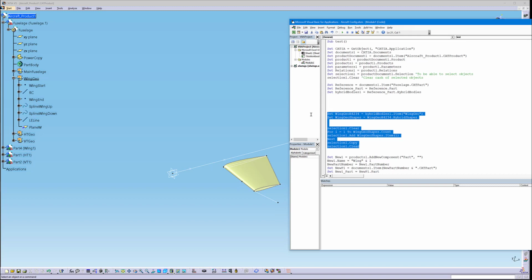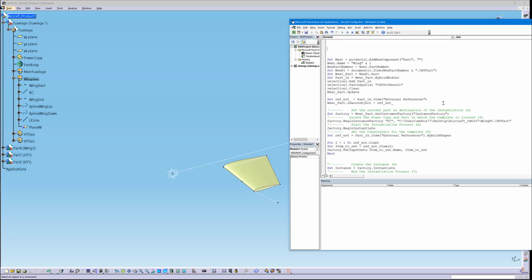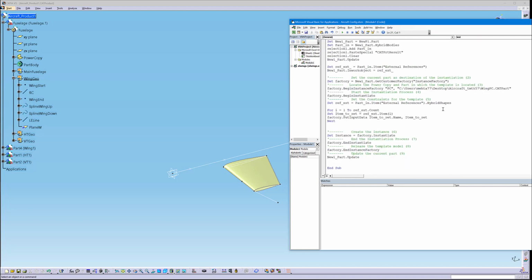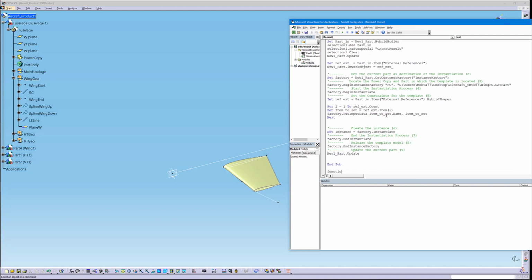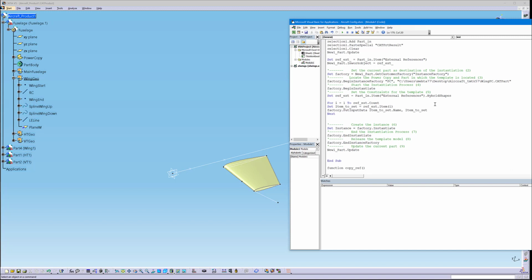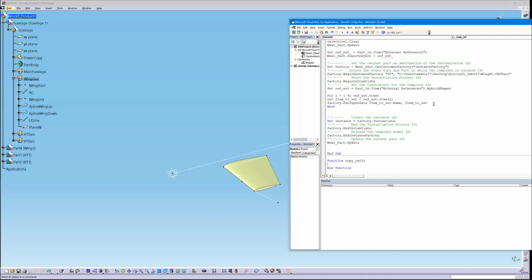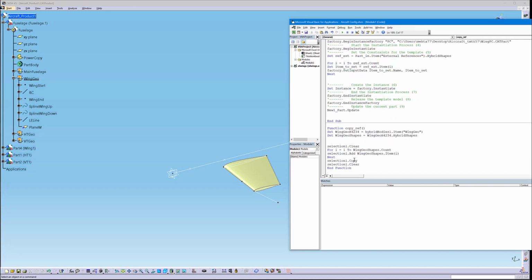So simply what I'm going to do is that I'm just going to cut this out, and then I will go furthest down here, and then I will create a function. Let's call it copy ref, and this function should contain some type of inputs. So let's wait with that. Something like that, and I just pasted in what I cut out previously.